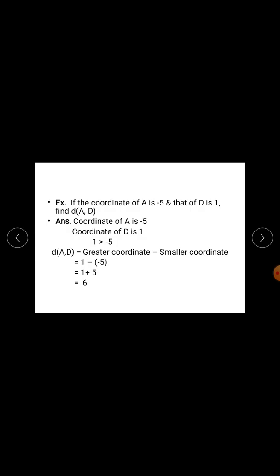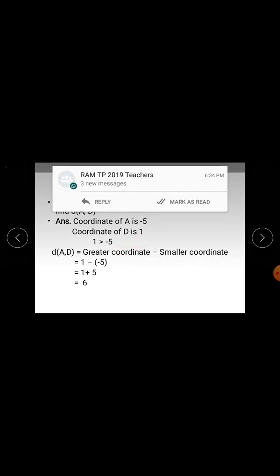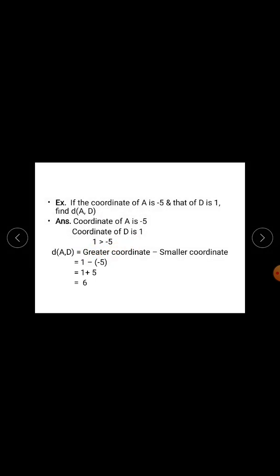For example, if the coordinate of A is -5 and that of D is 1, find distance AD. So what is given here? Coordinate of point A is -5. Next, coordinate of D is 1. Now compare which coordinate is bigger and which one is smaller. Here 1 is greater than -5. Positive numbers are greater than negative numbers. So 1 is greater than -5.